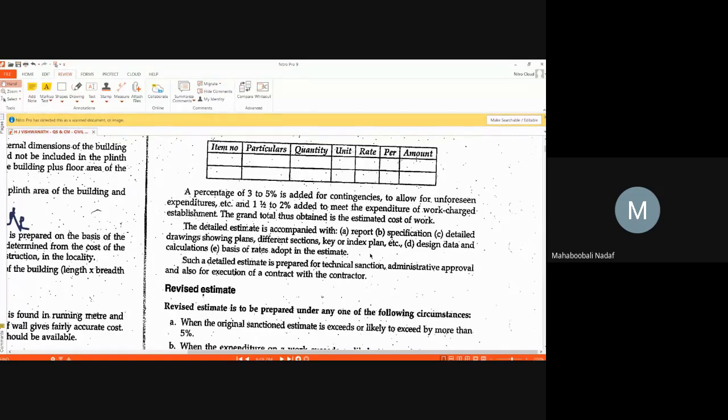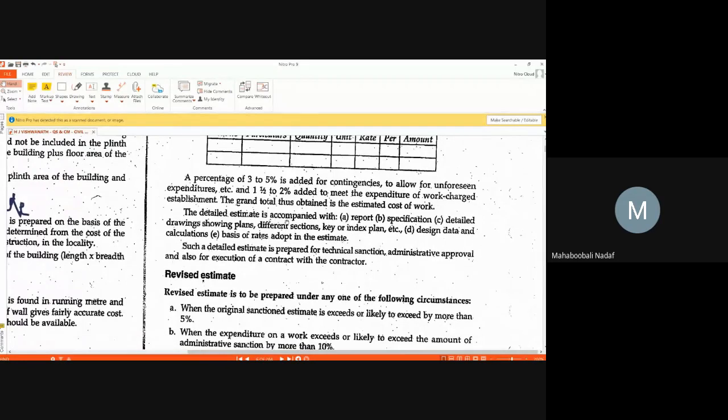All these are work charged establishment. For the bill of quantities and abstract of estimate, provision for this is generally not there, so they generally add 1.5 to 2% extra of the total cost for work charged establishment. Now the grand total is computed.